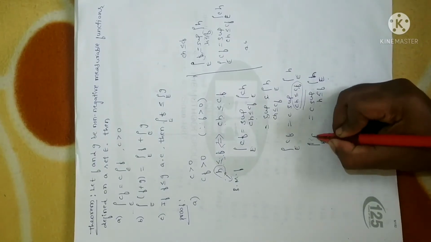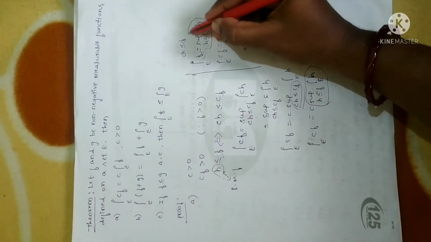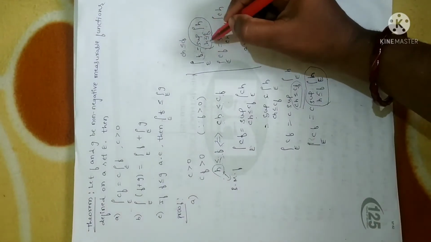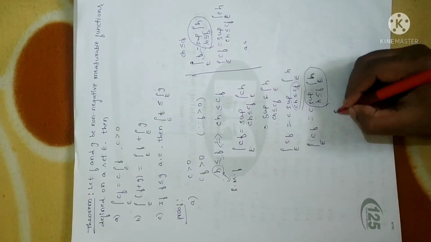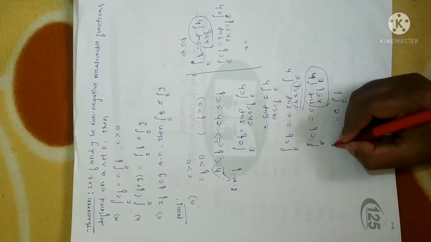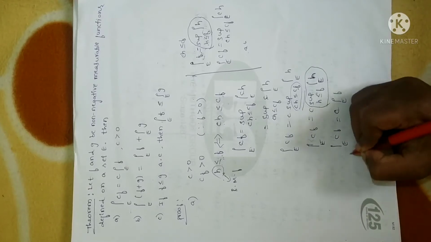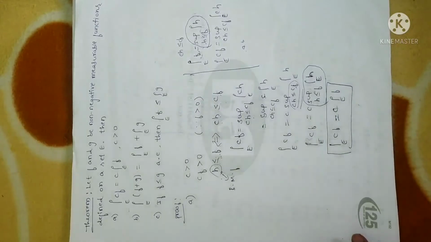Now the integral over E of cf. Now you can look at the statement here. So from the definition of non-negative measurable function, this is what I have. So if you have something like this, I can write this. So I can replace this as the integral over E of f. See, as it is, so this value will be the integral over E of f. So this is what we were required to prove. Right? So hence the proof of the first one.